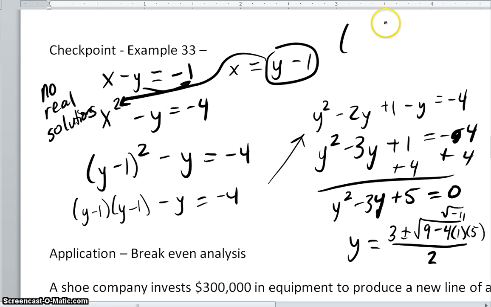So what this means is you have a parabola and a line that never hits it. That's what that means. You have a line and a parabola that never meet. So there's no solution for this because you get a square root of a negative number. And you would have to use the quadratic formula to figure this out. Okay? It's not going to come easy to figure out that that's the actual answer unless you get to this point and use the quadratic formula.